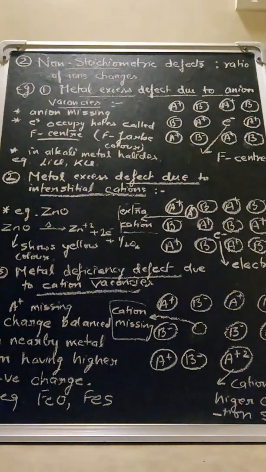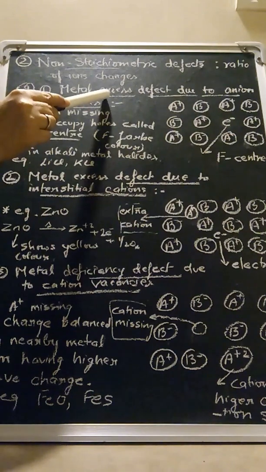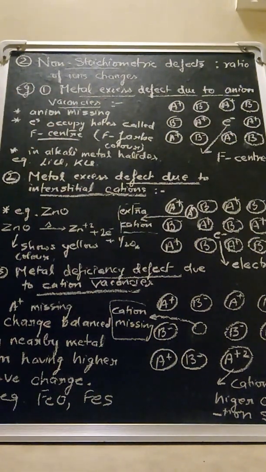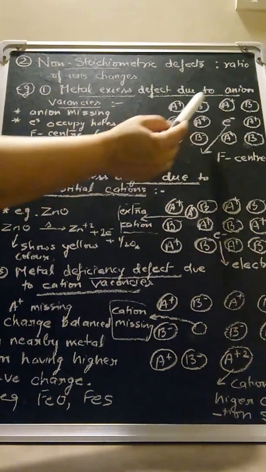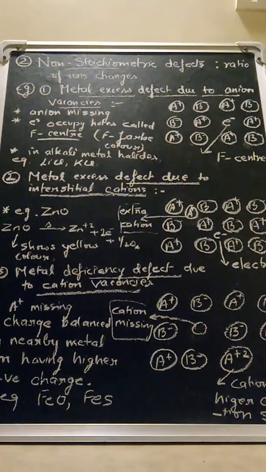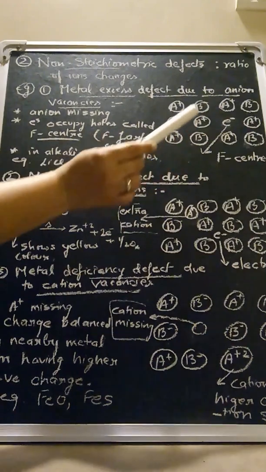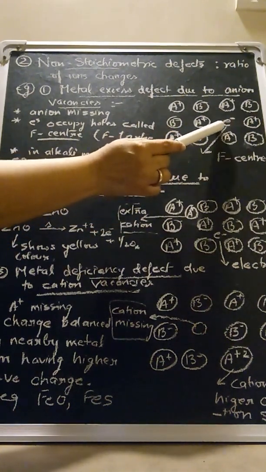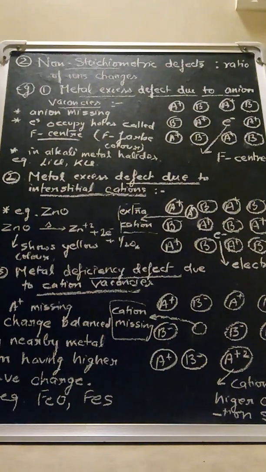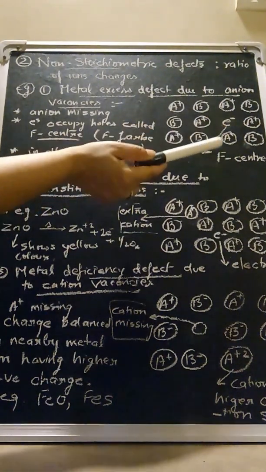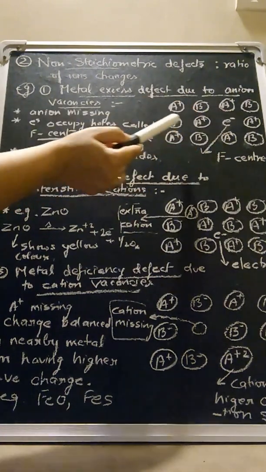So what happens in the crystal when it has this type of defect? What happens is that an anion gets displaced from its crystal, it goes missing from its crystal, creating a hole. In that hole, some nearby free electron comes and occupies that hole. So this is the place from where an anion is missing, the anion has left its place, it created a hole, and now this hole has been filled up by some electron in the crystal.